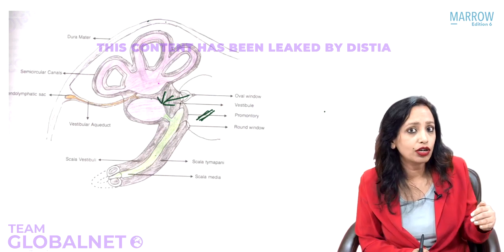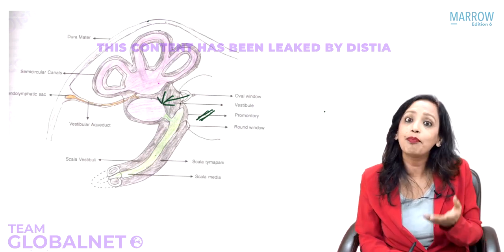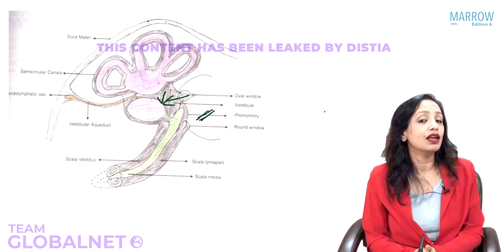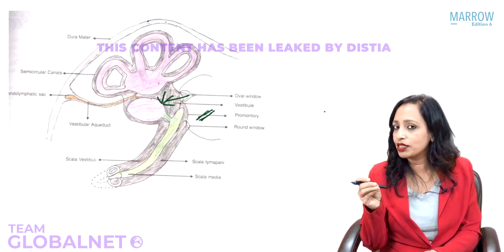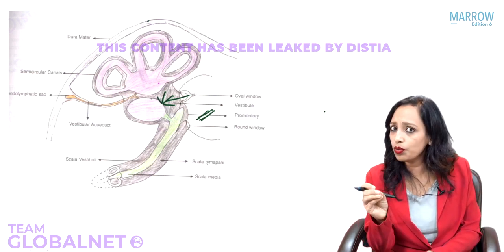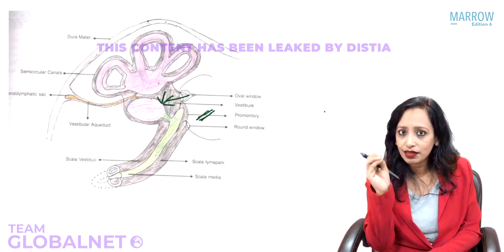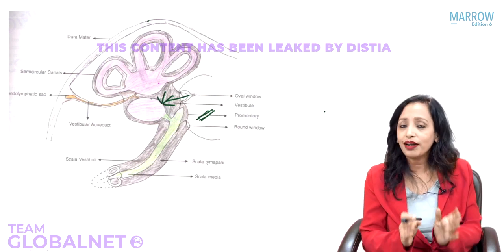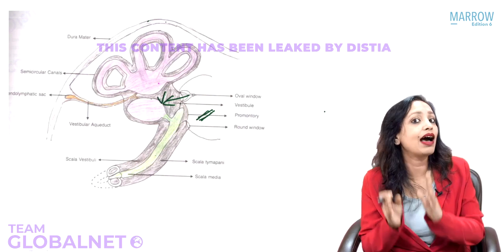And what is the question next year? The electrodes of cochlear implant are placed in which part of inner ear? Now they are not asking through which window they are passed. It is asked in which part of inner ear they are placed. Yes, so now this you will tell me, because I have told you that the round window is connecting the middle ear to which part of inner ear? Yes, the secondary tympanic membrane gives you the hint, scala tympani. So where are the electrodes of cochlear implant placed? Yes, they are placed in the scala tympani.